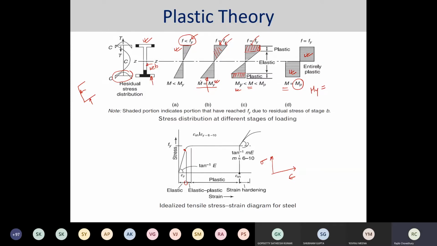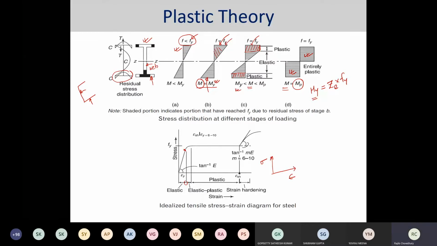I said that when the applied moment reaches the yield moment, I need to specify this yield moment, right? So this yield moment is dependent on a geometric factor, which is called the sectional modulus, which you know already, multiplied by the yield stress of that particular material.